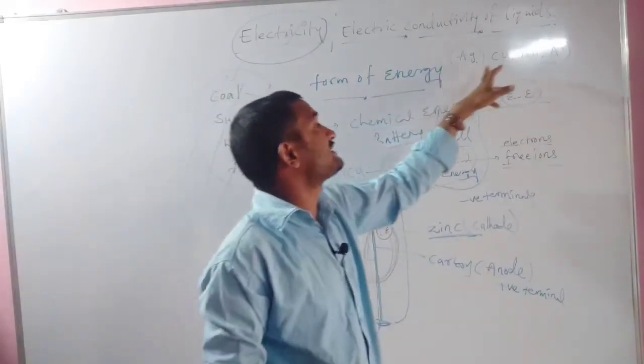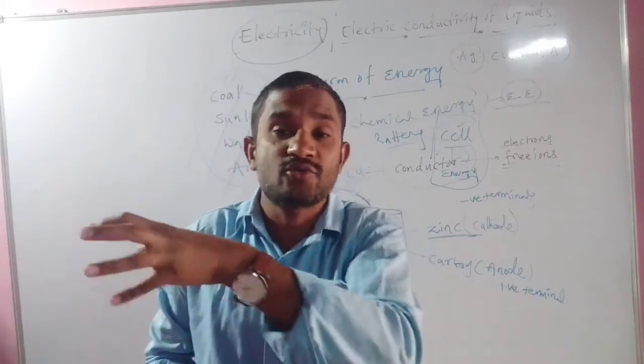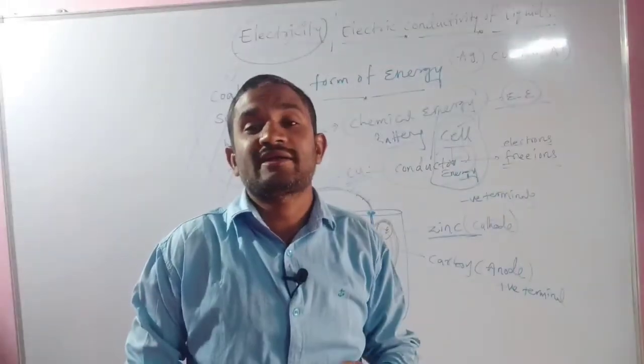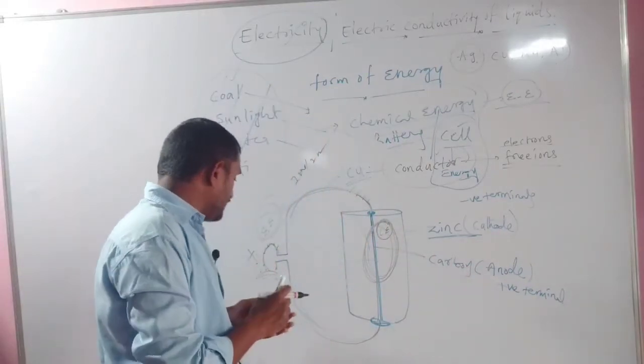All these conductors have free ions. Due to having free ions only, they allow the electric current to pass through them. That's why the LED is glowing.